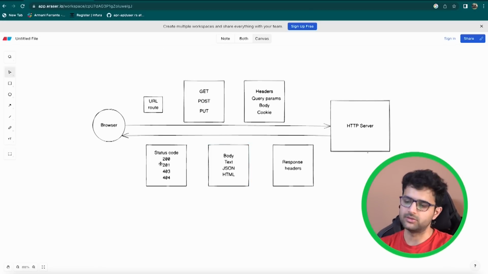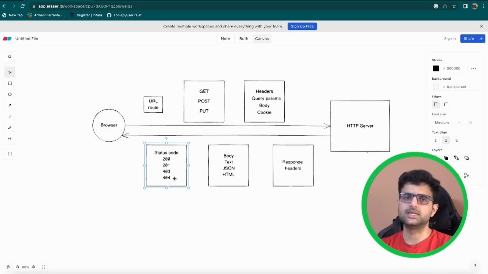One more important thing the server returns you is status codes. These are slightly complicated, but the idea is this is a way for your server to let the client know the operation that happened on the server. So you might have heard 404 very commonly. 404 usually means this resource isn't present on the server. Every status code means something. 200 and 201 usually means things are good and you got back a good response.